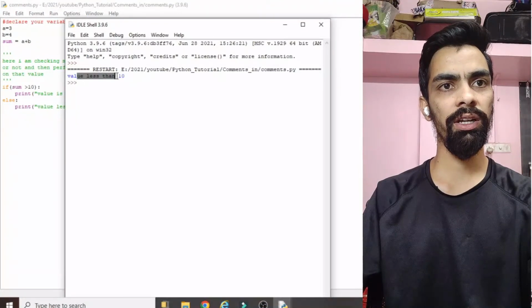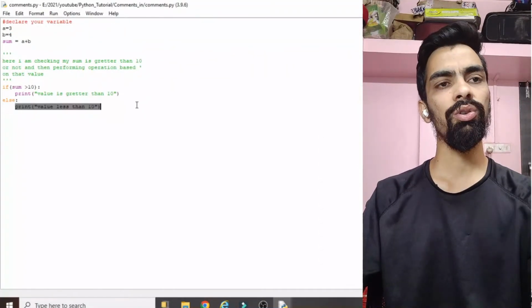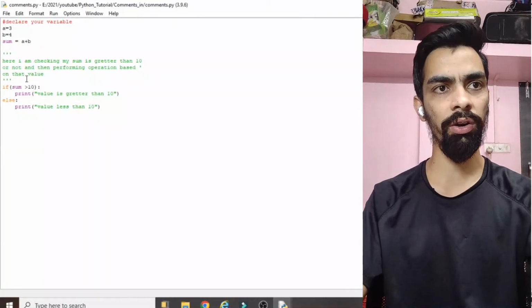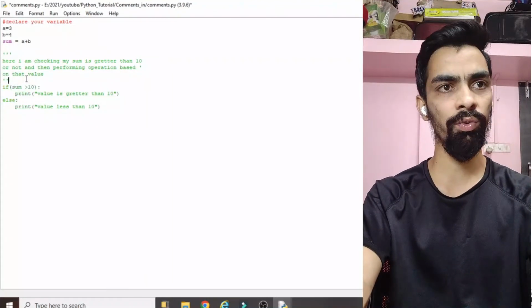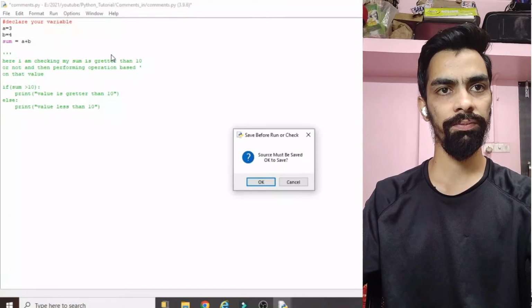Let's say I have saved this code and run the code. We can see the value is less than 10, because the summation is 3 plus 4, which is 7. That means it is printing correctly. Now let's see what types of error will occur when you add a comment. Let's assume that you forgot to mention the 3 quotes at the end. So again I will go and run the code.